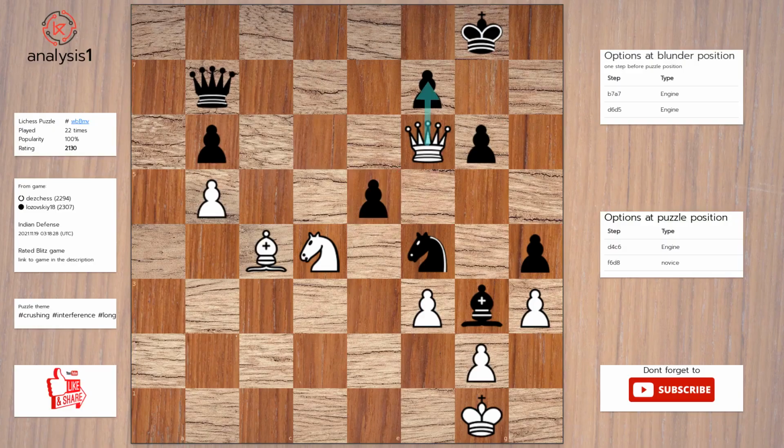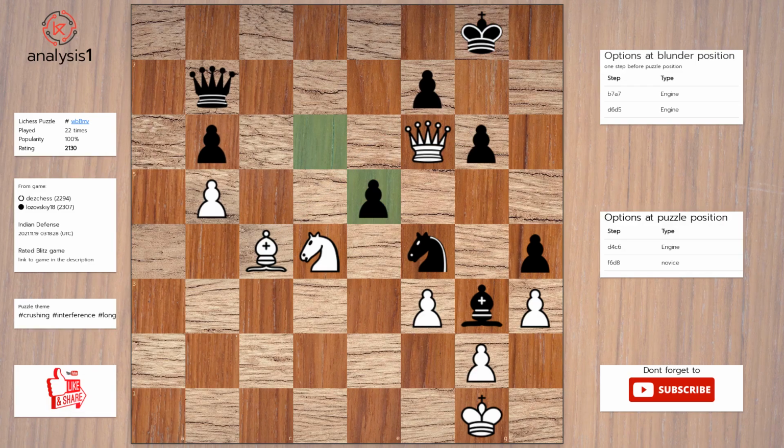Next, threats in puzzle position are queen takes pawn, check. Queen takes pawn, check. Queen takes pawn. Queen takes knight. Queen takes pawn. Queen takes pawn. Bishop takes pawn, check. Here are the checks. Queen to d8, check. Queen takes pawn, check. Queen to g7, check. Queen to h8, check. Queen takes pawn, check. Bishop takes pawn, check.